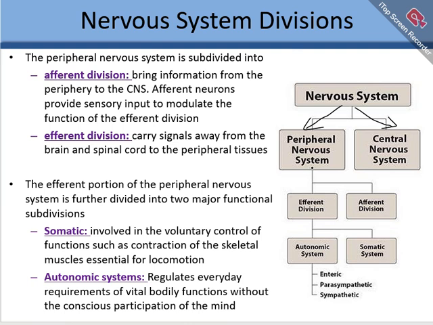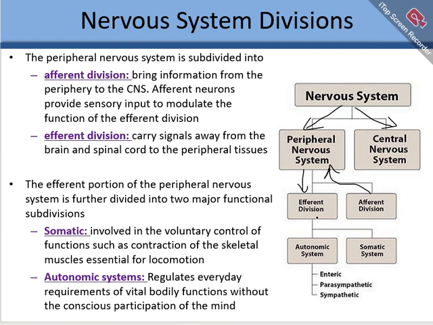So in the peripheral nervous system, there are two divisions. One is the afferent division, which is going towards the central nervous system, towards the brain and spinal cord, and the efferents, which are coming out of the peripheral nervous system.